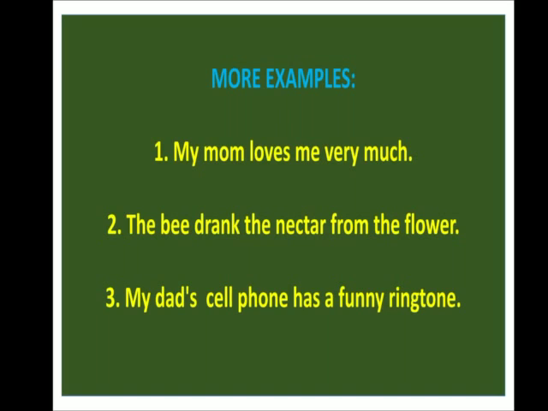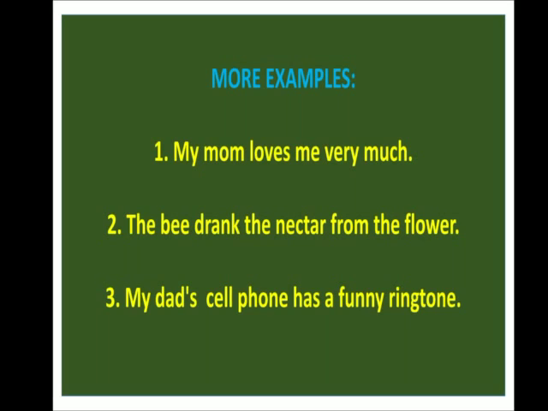Drank the nectar from the flower is the predicate here, because it is the remaining part of the sentence which tells about the action of the subject. What does the bee do? The bee drank the nectar from the flower. So drank the nectar from the flower will be the predicate. You all understood this?